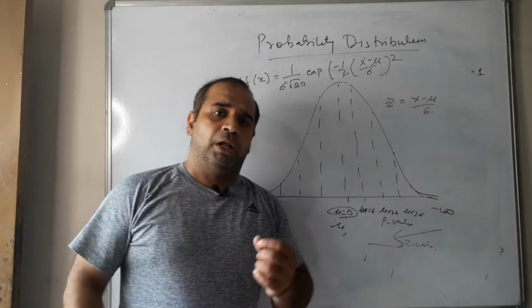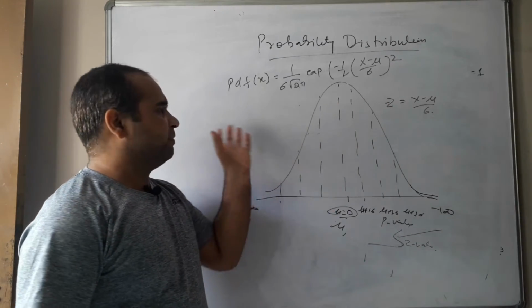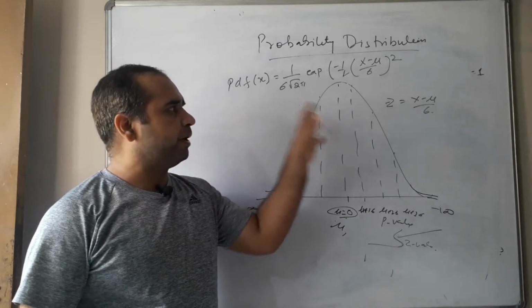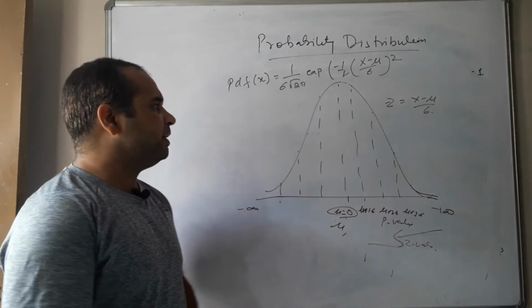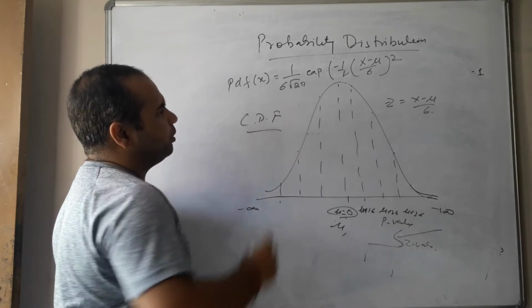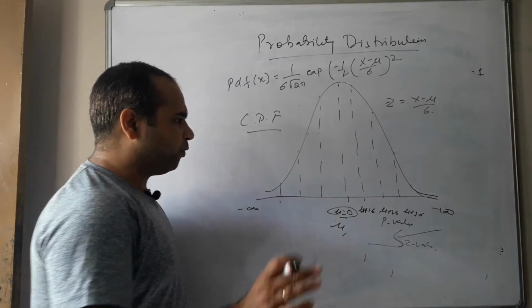So the z value is basically used to check the hypothesis and all those factors that we are going to cover in the section on hypothesis. Okay, so when we have the continuous variable, we are going to have this particular thing. And what is the cumulative distribution function? It is very important. The cumulative distribution function, we can use when we want, first of all,